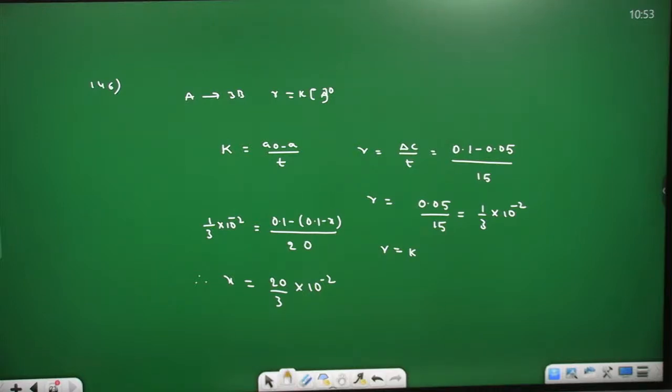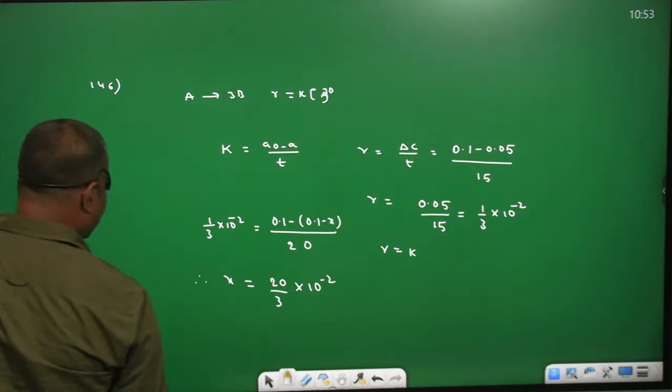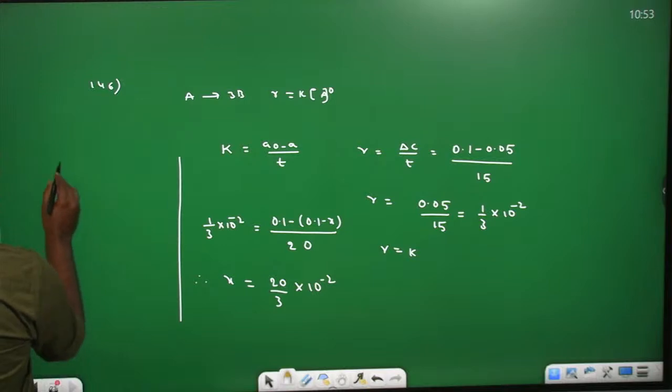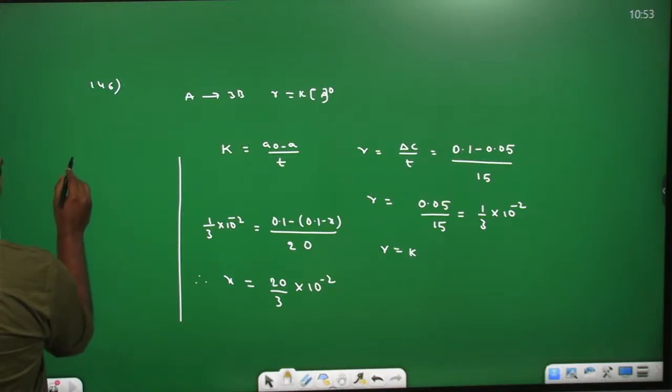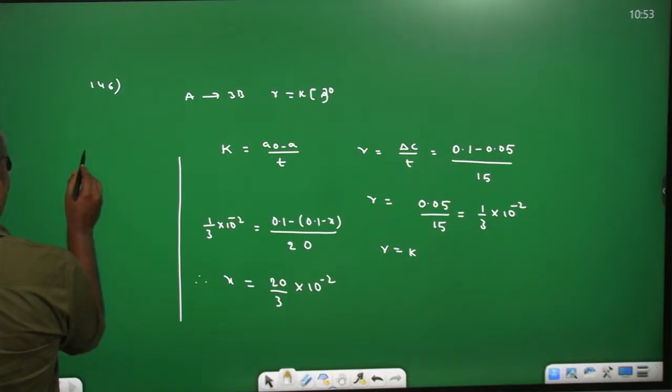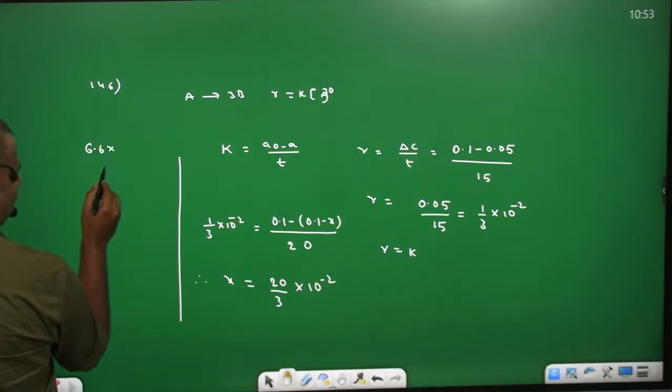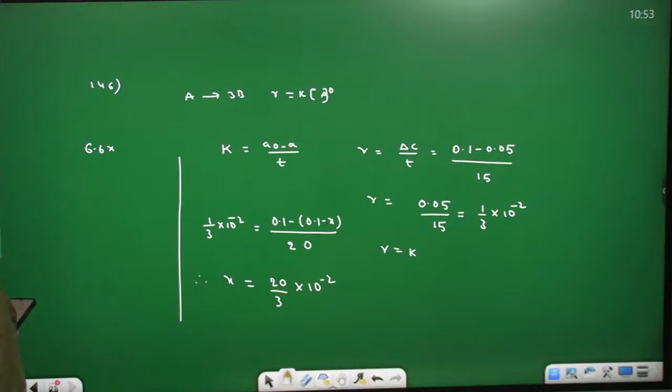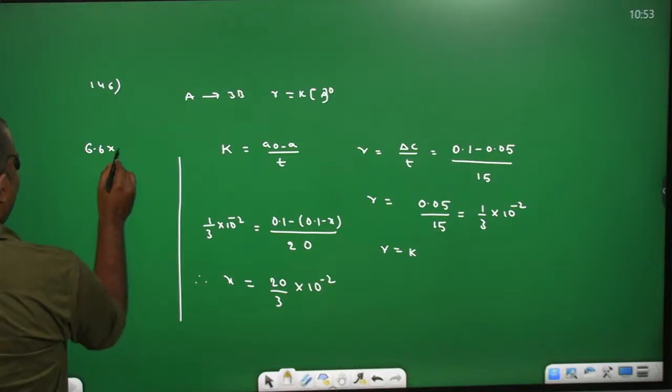That you can get 6.6 into 10 power minus 2.